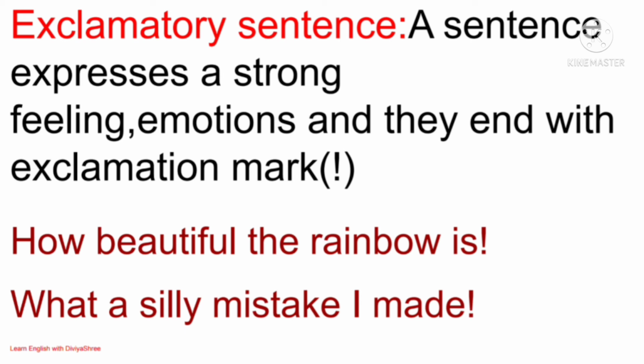Like here, "How beautiful the rainbow is." When you express strong feelings, you can say it this way, but when there is a feeling behind it, it is an exclamatory sentence. So at the end of the sentence, an exclamation mark will be there. "What a silly mistake I made." This is also a kind of feeling, maybe a sad feeling, so an exclamation sign will come there.